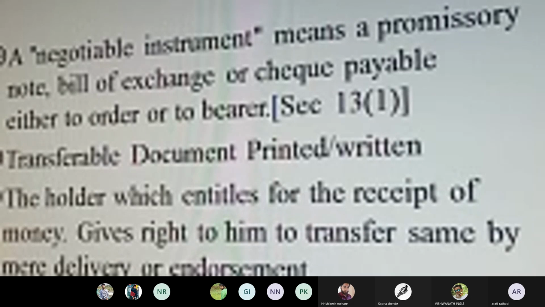Whether you are preparing a promissory note, a bill of exchange, or a check, it must have a monetary value and it must be associated with delivery. That is, the person who is preparing that check must transfer or hand over that instrument to another person. Another perspective at this stage is endorsement.